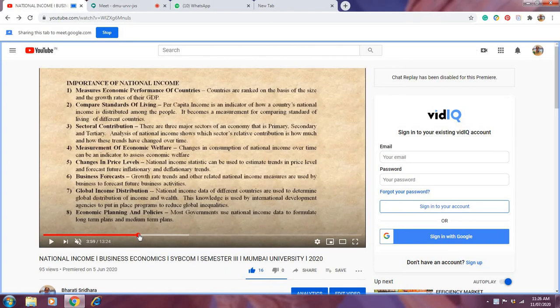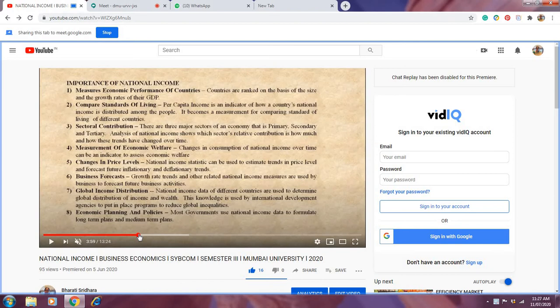Here in the importance there are 8 points, and again you have to see why national income is important. Importance of national income analysis. See, basically the analysis of national income is important for various reasons. Why should we know the total national income? Why is it so important? So there are various reasons. We can explain it in 8 reasons.